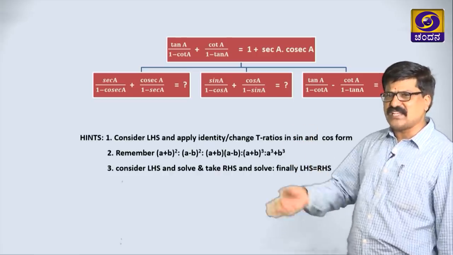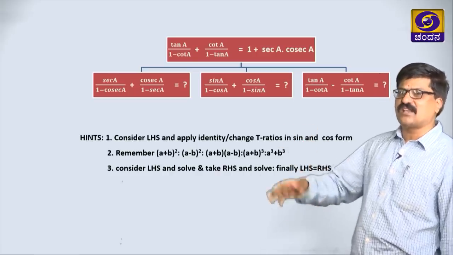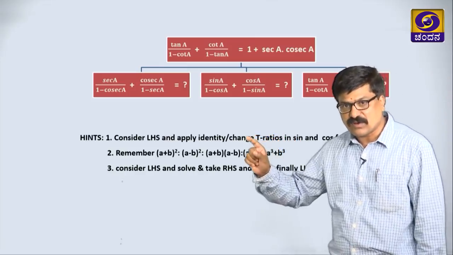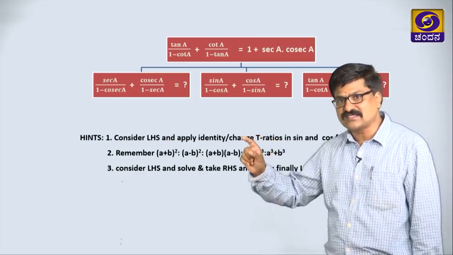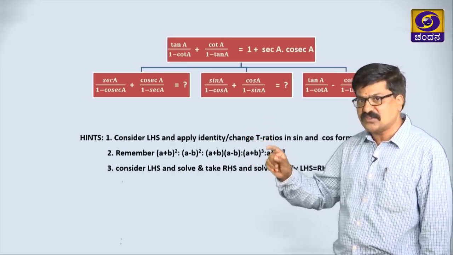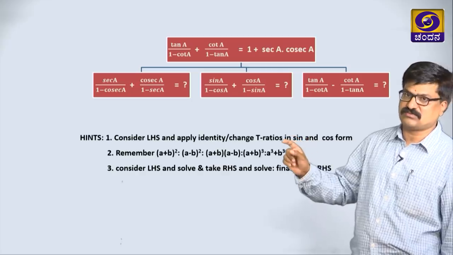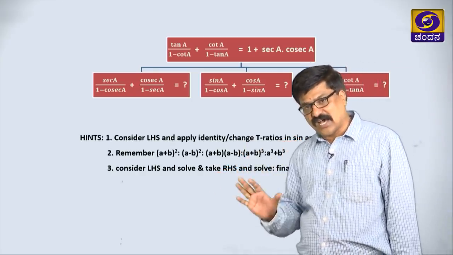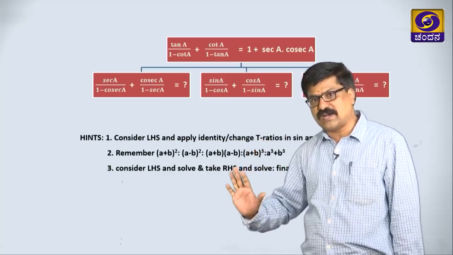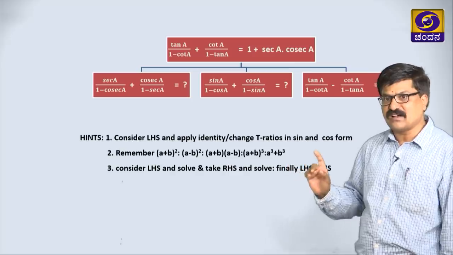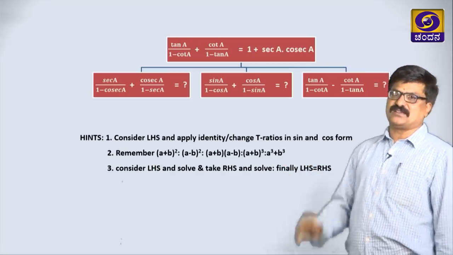See, there are many ways to solve an identity based problem. I am just showing here, this is one way: take LHS, apply identity and do, you are getting the other side, or RHS, apply identity and do. Or else take LHS, solve and simplify, call that as 1, take RHS, simplify, call that as 2, compare 1 and 2, you are getting the result.